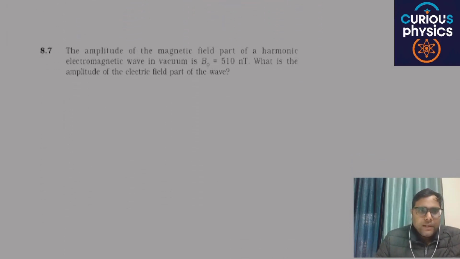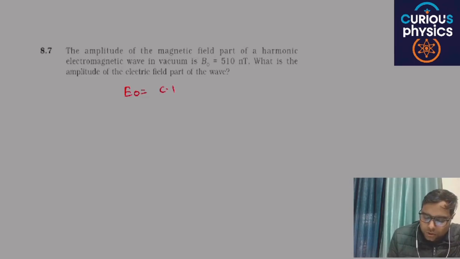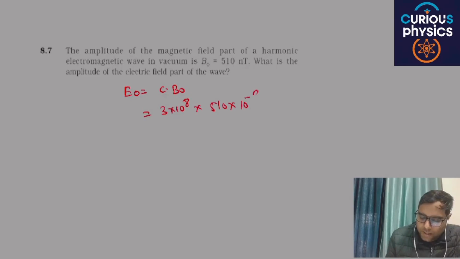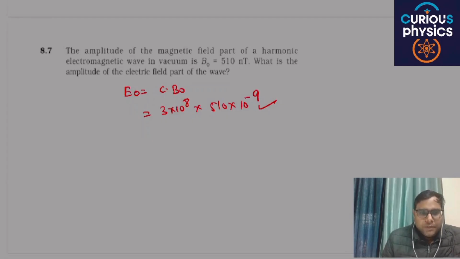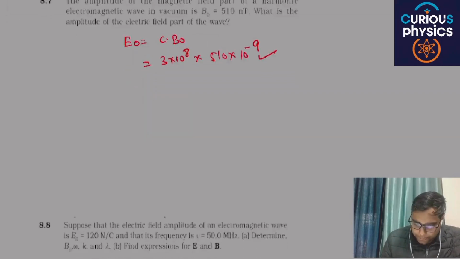Okay, next is 8.7. The amplitude of the magnetic part of a harmonic electromagnetic wave in vacuum is 510 nanotesla. What is the amplitude of the electric field? We know the relation E naught is equal to c into B naught. You put the value of c as 3 into 10 raised to power 8, and the magnetic field as 510 into 10 raised to power minus 9, and you will get the answer. Are you able to understand my point or not?